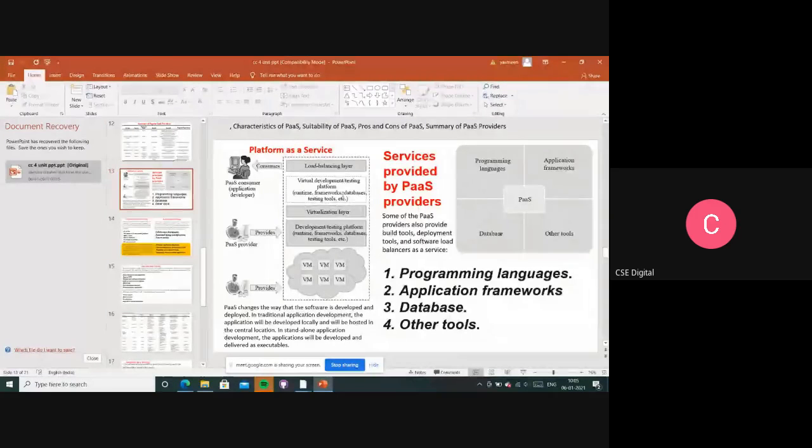Means these are the major problems for these PaaS services like vendor lock-ins. Means they are going to be following their own standards, their own languages. Okay, it is not common for all.